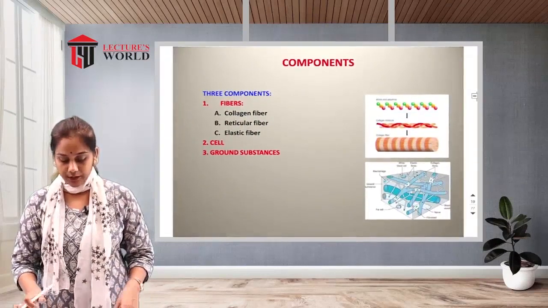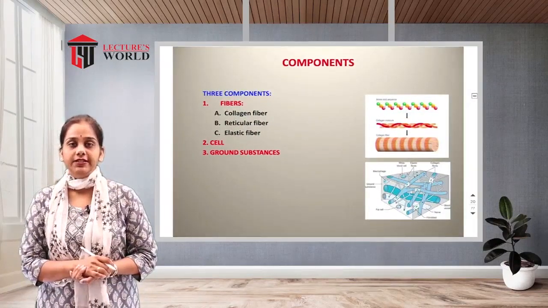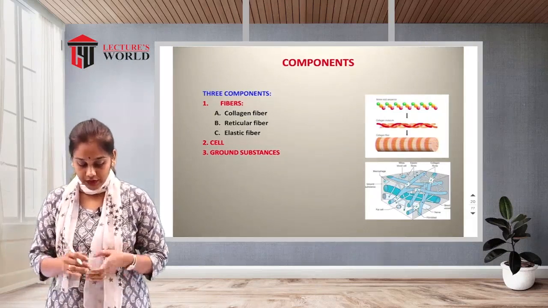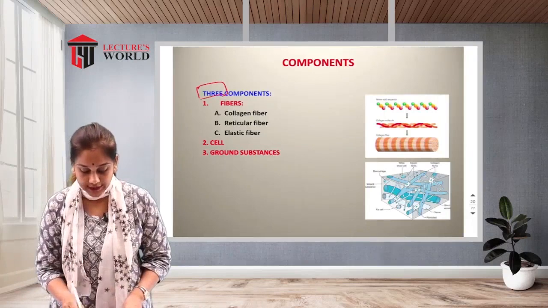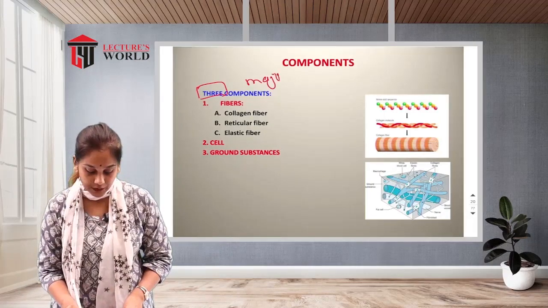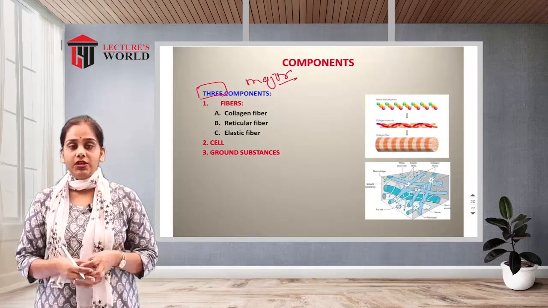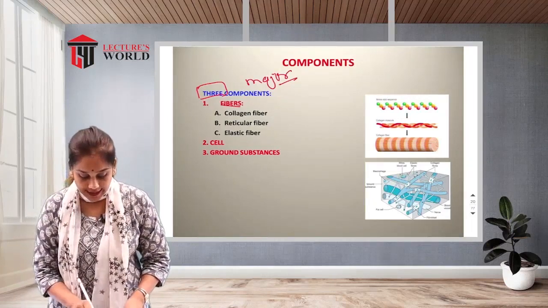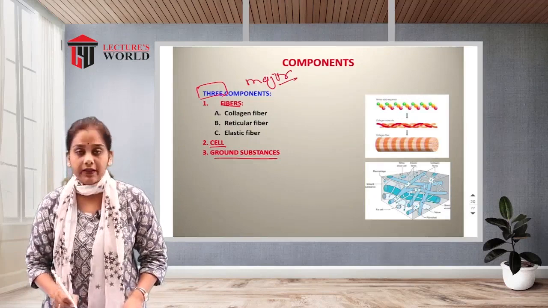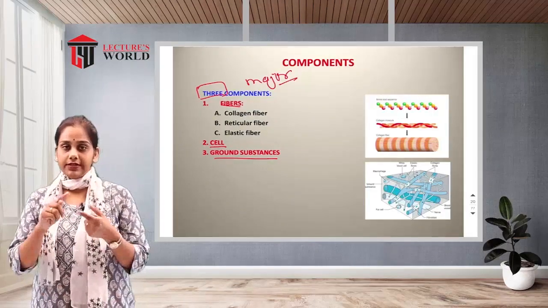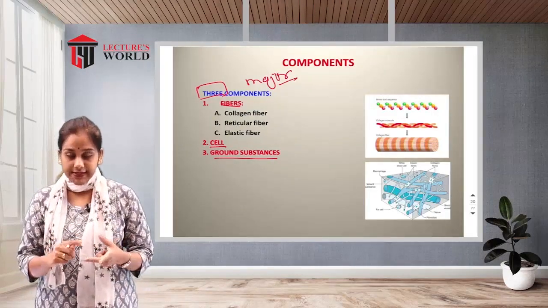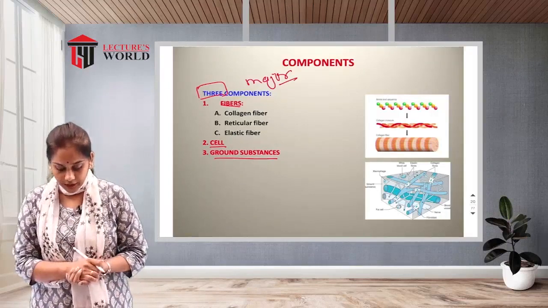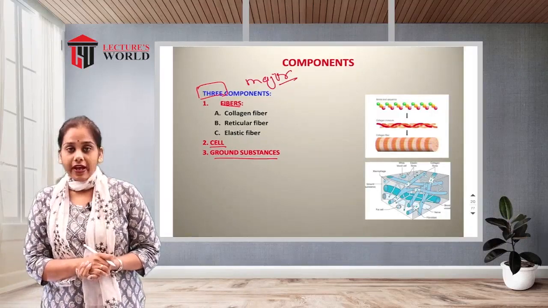Now we will see the components of the connective tissue, which is very essential to learn. There are three major components essential in the connective tissue. The first one is fibers, the second one is cells, and the third one is ground substance. So which are the fibers?